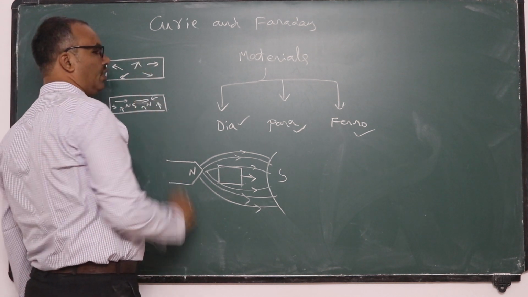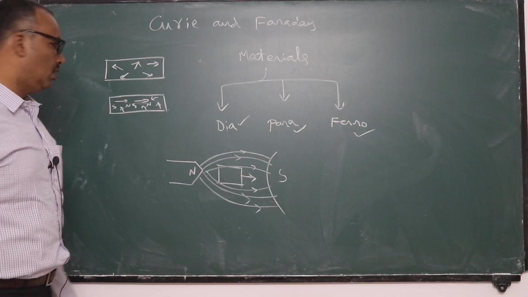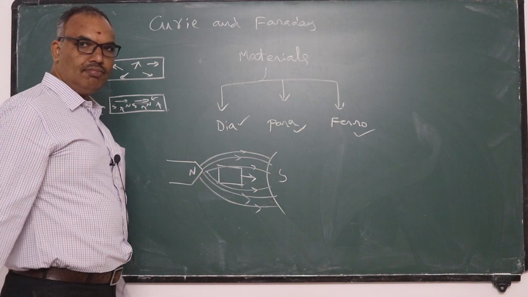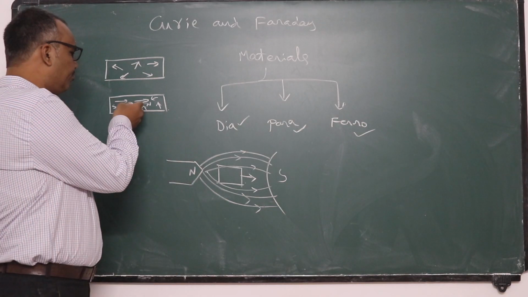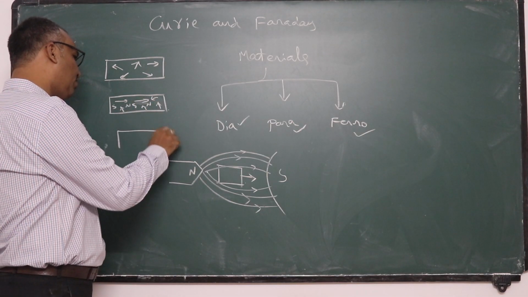Whenever you keep an unmagnetized substance between the pole pieces, a feeble magnetism, feeble in the sense a little magnetism, is gained by the material in the same direction as the field.